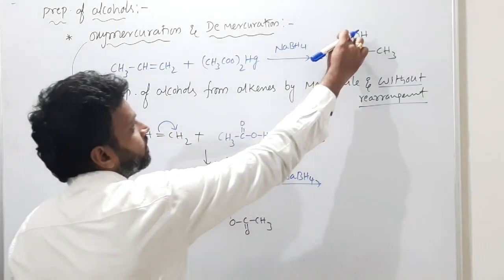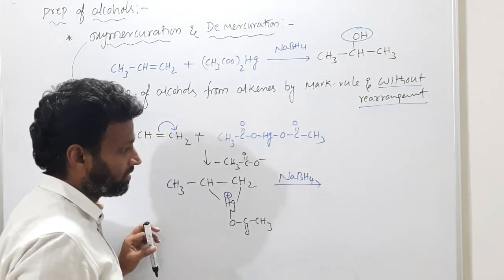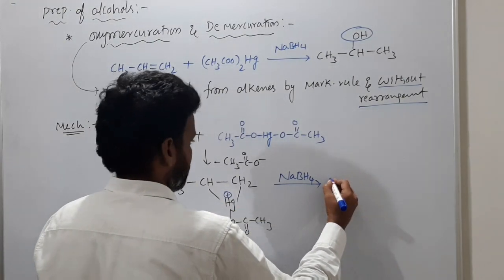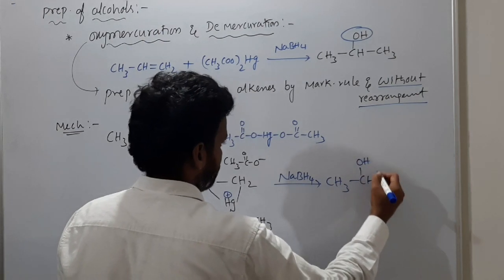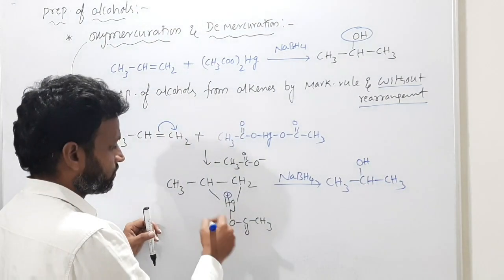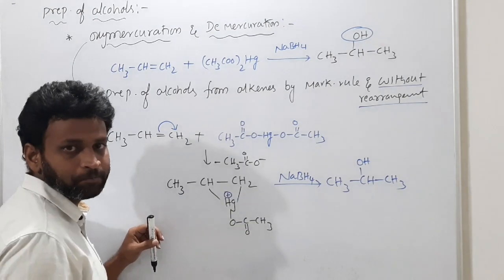That means the negative species is adding to the double bonded carbon which has fewer hydrogens. Now this reduction happened fully, and now you have CH3, CH, OH and single bond CH3. How did this come, you are thinking? This will rearrange like that. Oxygen will come and mercury will go completely.